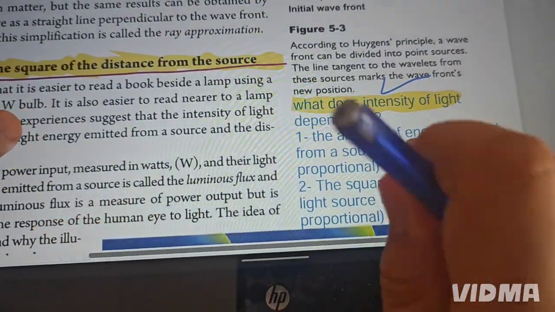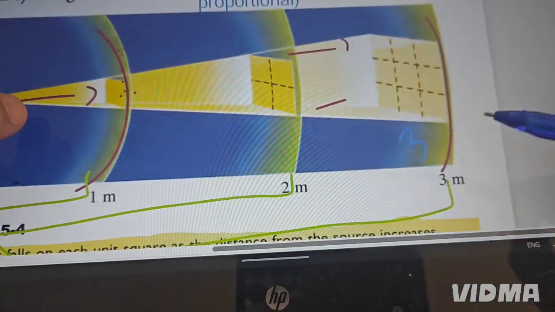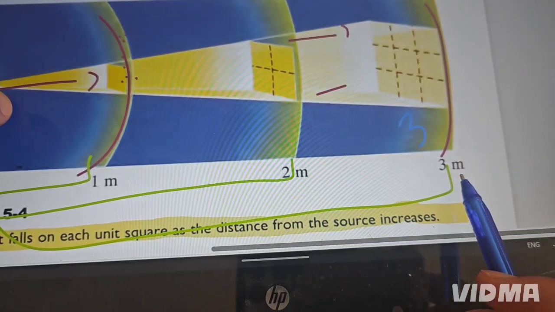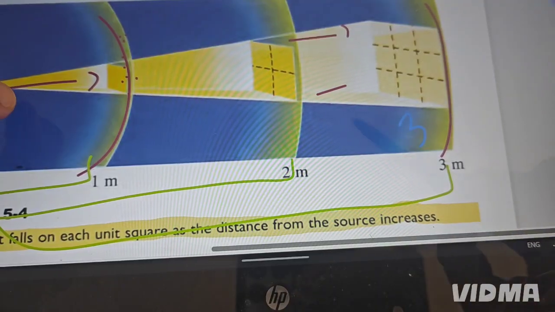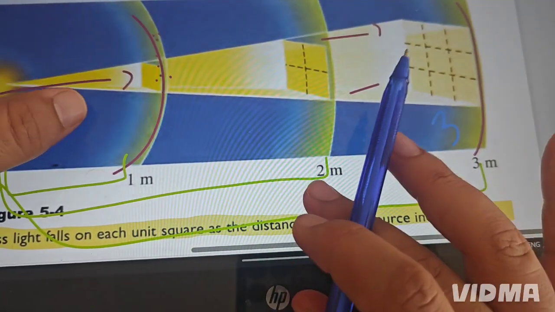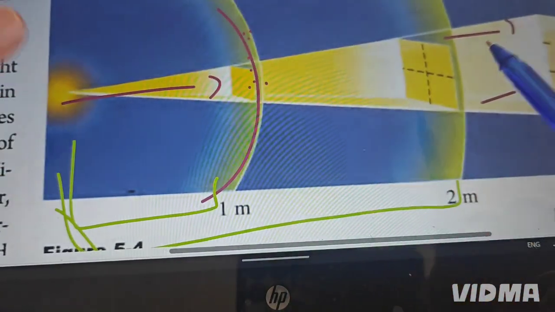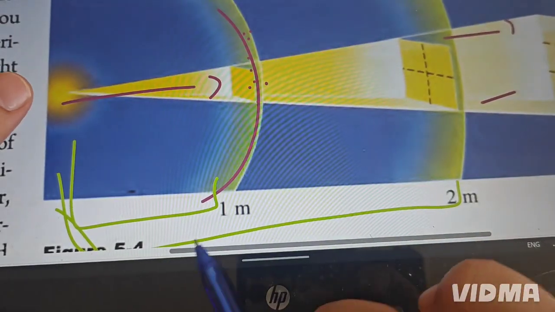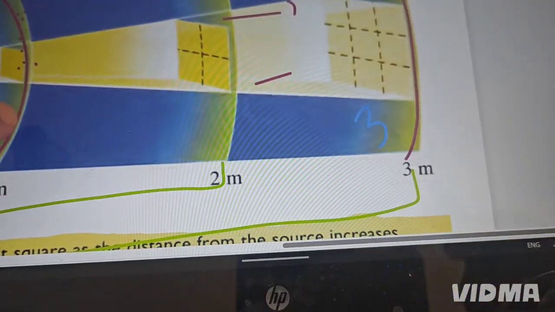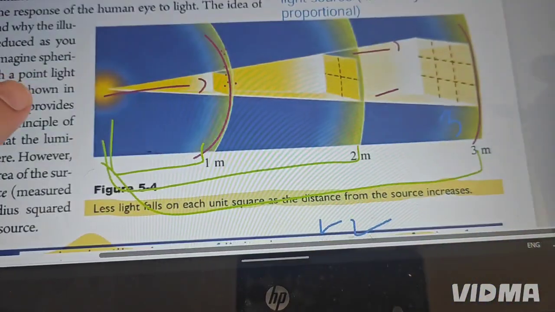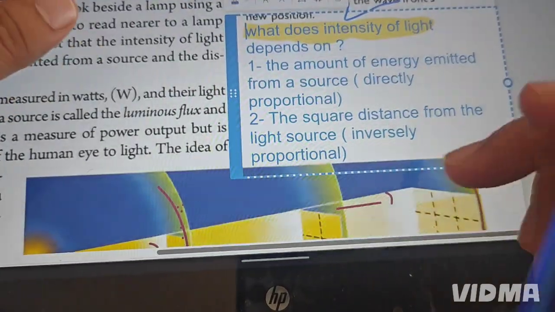Look, illuminance decreases as the square of the distance from the source. It means when we increase the distance, we see that the illuminance decreases. But if we decrease the distance, if we reduce the distance, we see that a lot of light falls on the area. If we decrease the distance, illuminance increases. But if we increase the distance, illuminance decreases. I hope you understand. Actually, it's important.